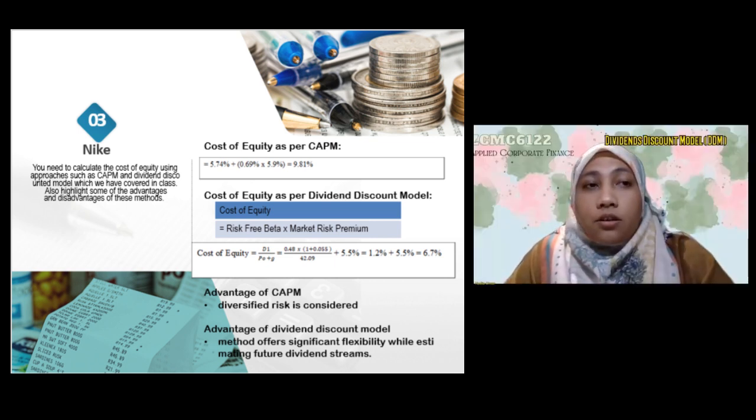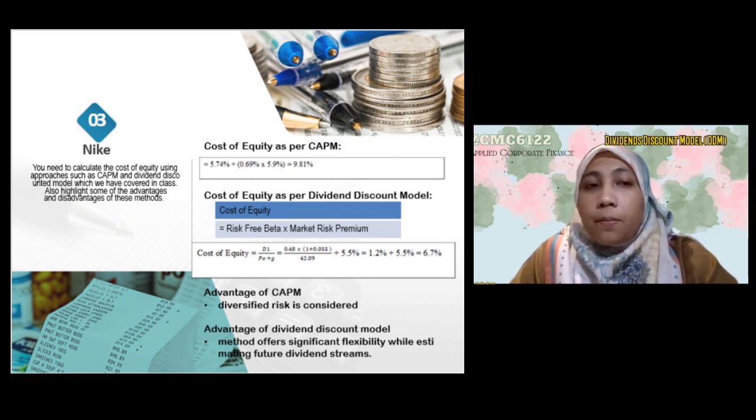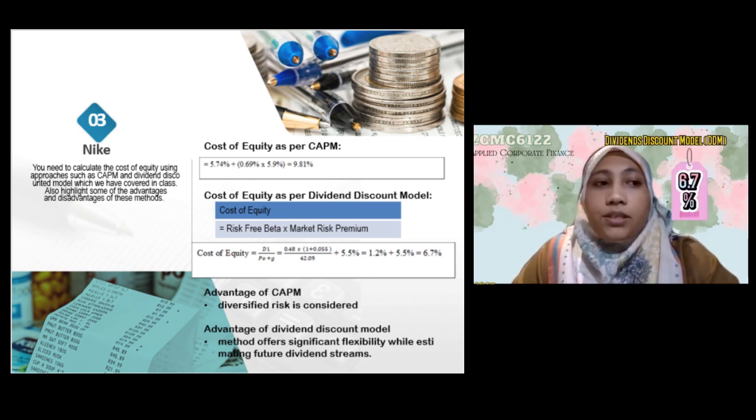The dividend discount model allows an investor to calculate a fair price for a stock based on the estimated amount of cash it will return in current and future dividends. DDM is one method for calculating a stock's intrinsic value. In this case, the cost of equity as per the dividend discount model is 6.7%.